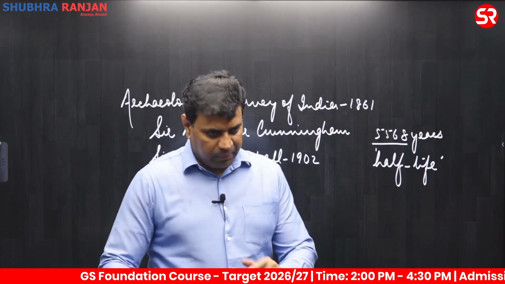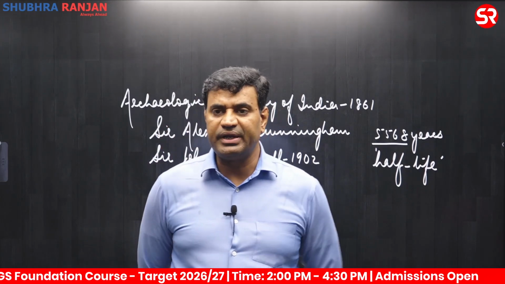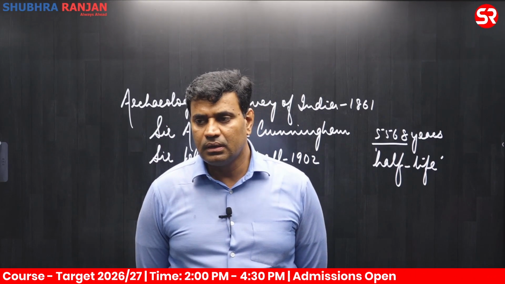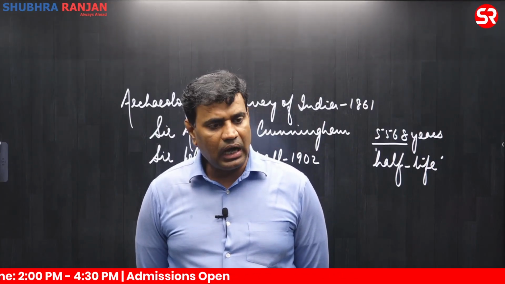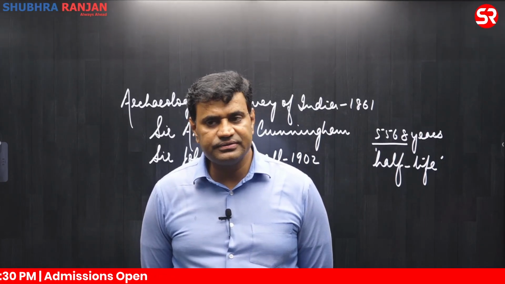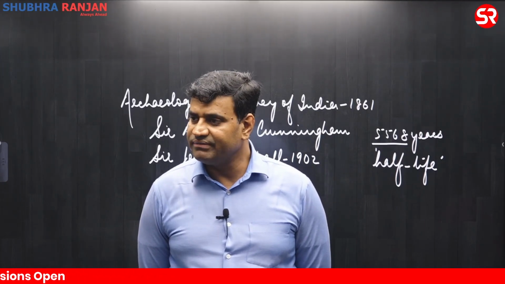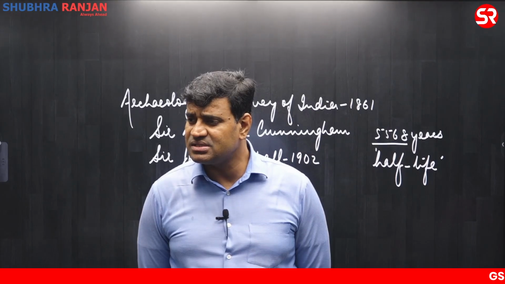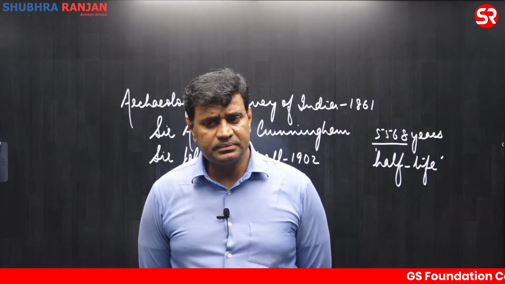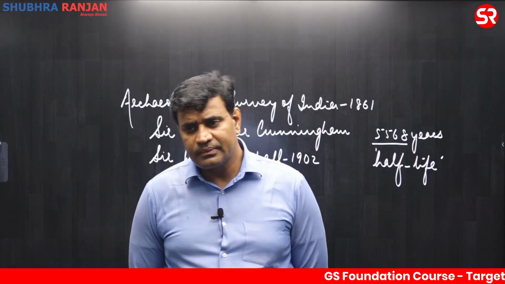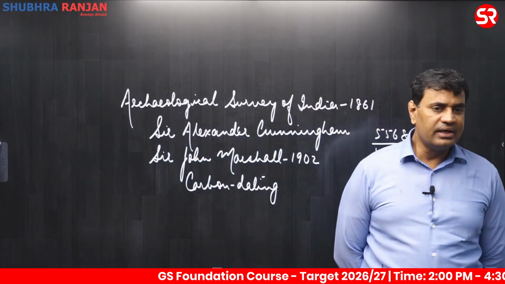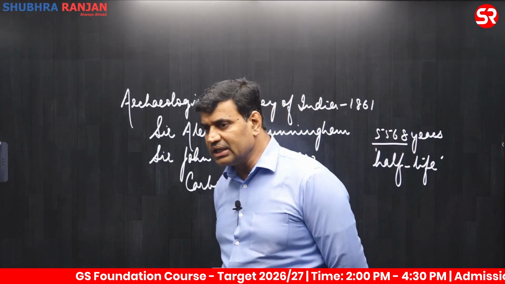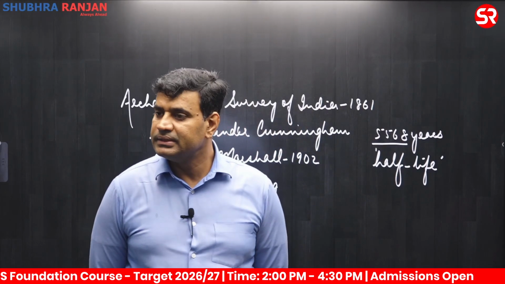By multiplying the period of half-life, the age of skeletons can be calculated.